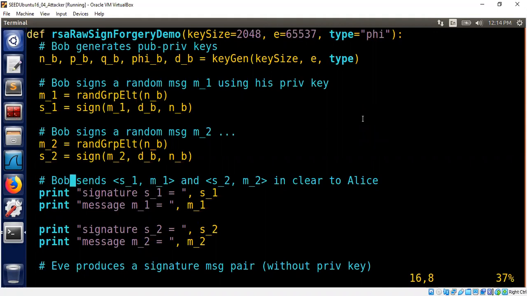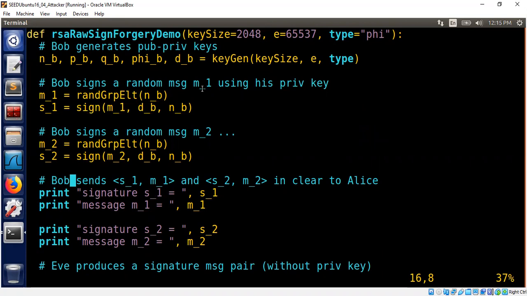Hello, welcome back. In this segment, I will show how raw RSA, or plain RSA, is vulnerable to signature forgery. So let us assume Bob is sending a message M1 to Alice, and he signs the message using his private key. That's something we talked about in the previous segment. This is the signing part.